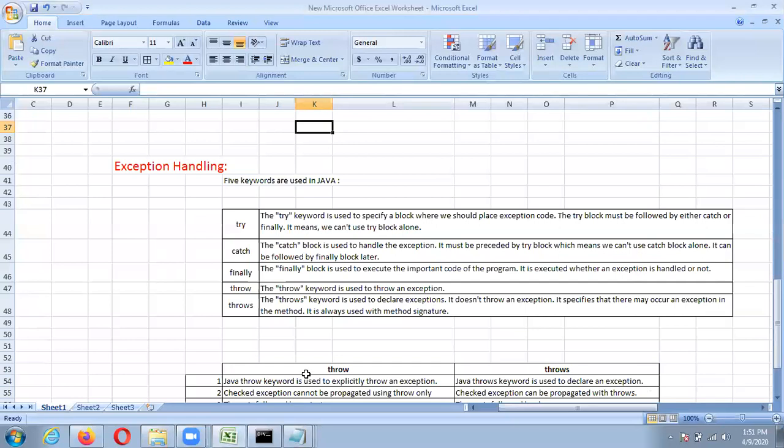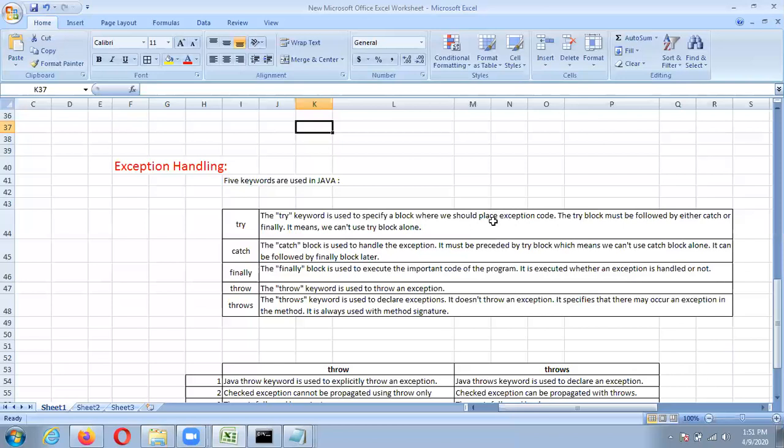Exception handling in Java: there are 5 keywords used in Java to handle the exception. First one is try, catch, then finally, throw and throws.